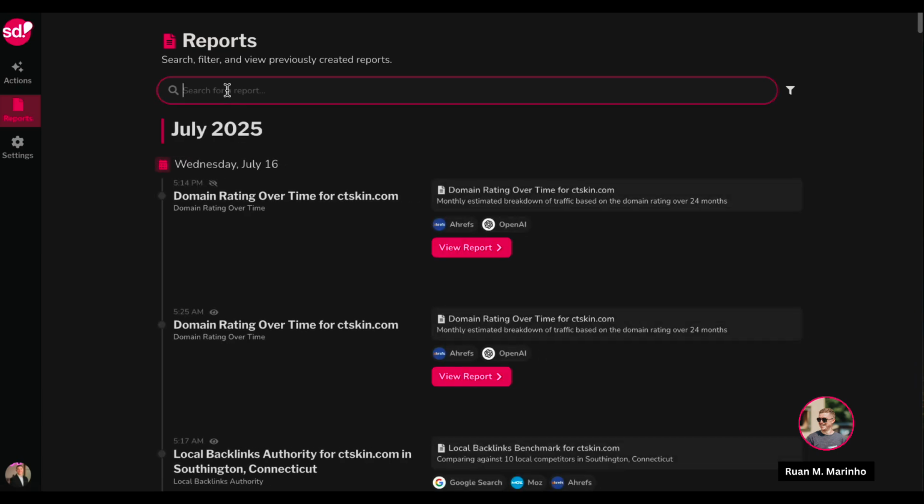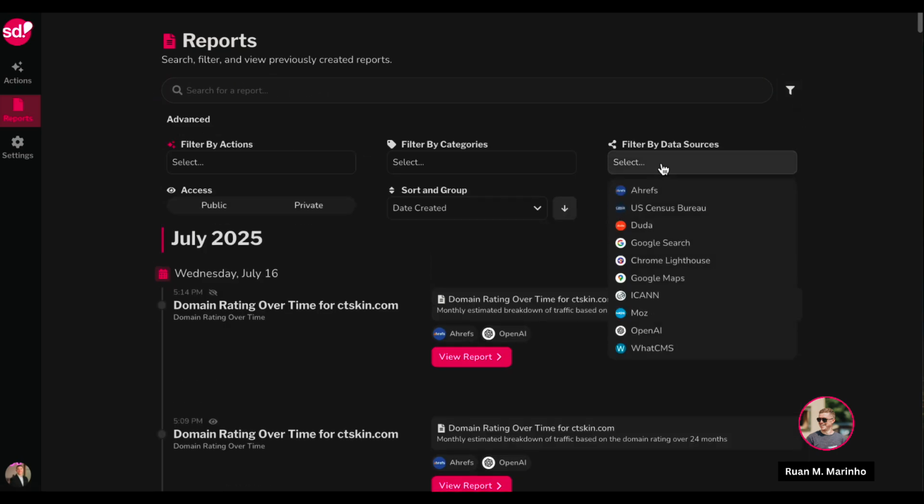On the left-hand side, you'll see reports, and this will allow you to go through all of the reports that you've ever run, allowing you to do simple filtering so that you can find reports very easily that you've run in the past. That's it.